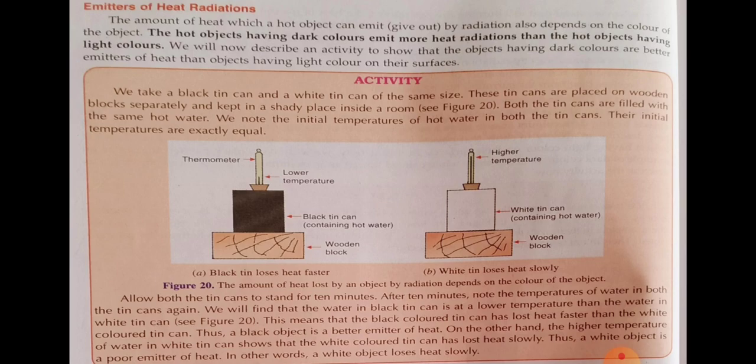So a black object is a better emitter of heat, it gives out heat. On the other hand, the higher temperature of water in the white can shows that the white tin can has lost heat slowly. So a white object is a poor emitter of heat, or a white object loses heat slowly.